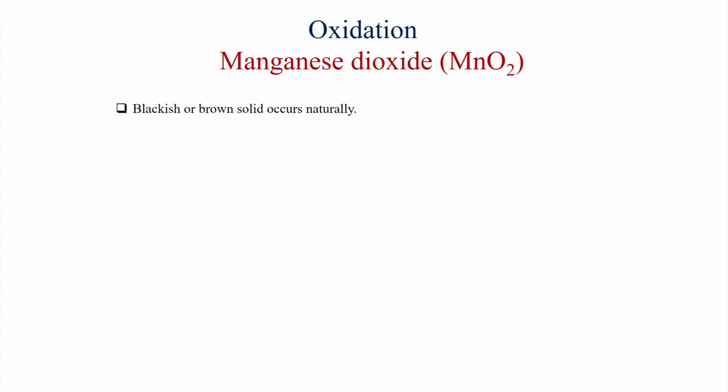Welcome again. Today we will discuss two more oxidizing agents. First one is manganese dioxide and second one is silver carbonate on silicate. So, manganese dioxide is a blackish or brown solid which occurs naturally, and if you see the manganese oxide structure, 2 oxygens are there and its oxidation state is +4.